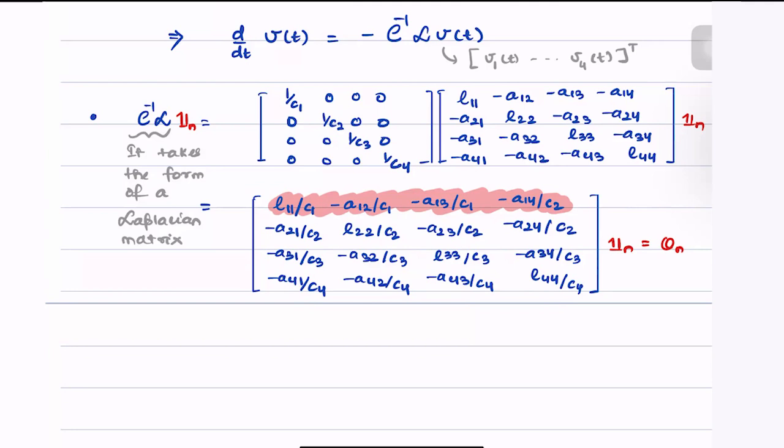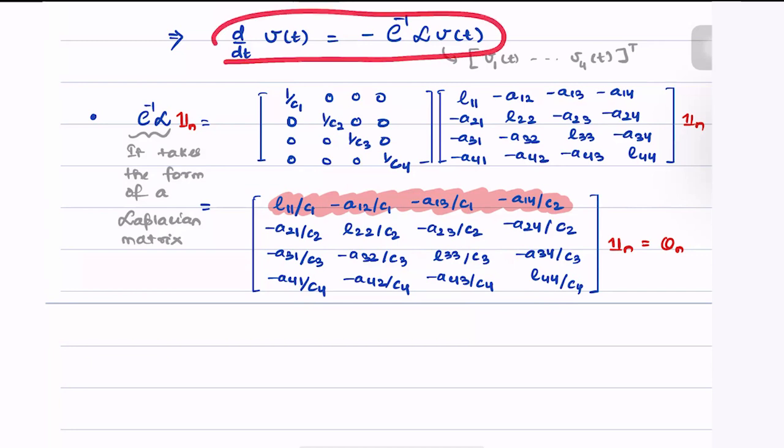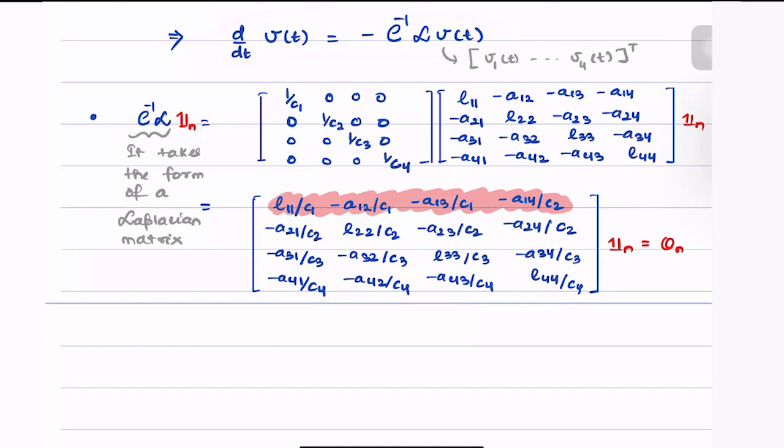It means that the system that we see here can be rewritten in this manner: dv by dt is equal to minus some modified Laplacian L tilde times v of t. Or we can just omit v here. Effectively, this represents the model of a Laplacian flow. This is exactly a Laplacian flow.